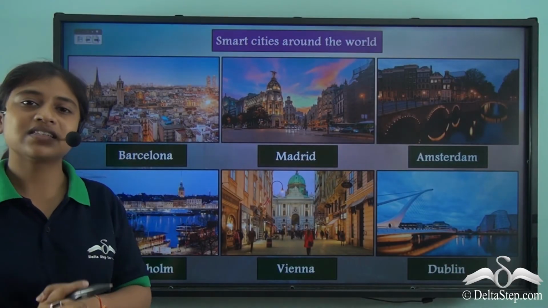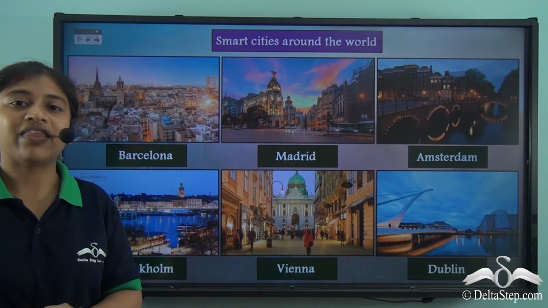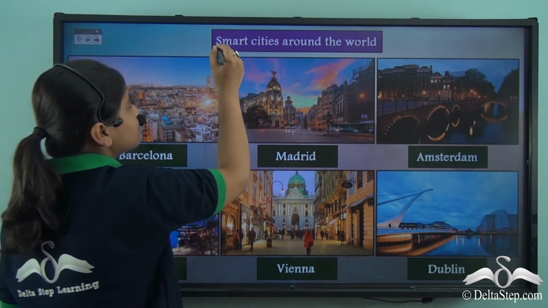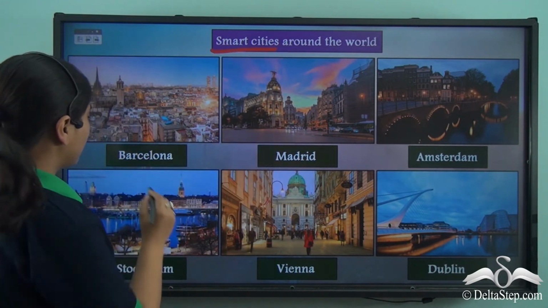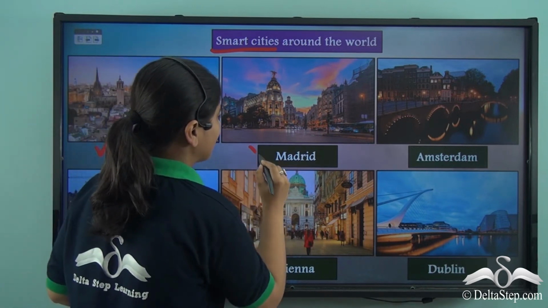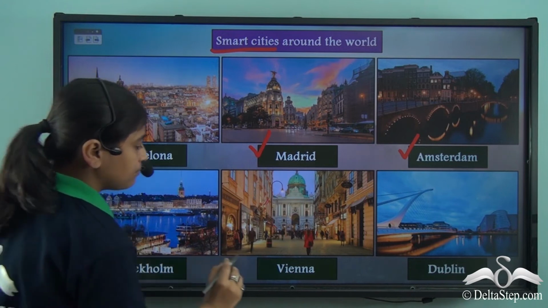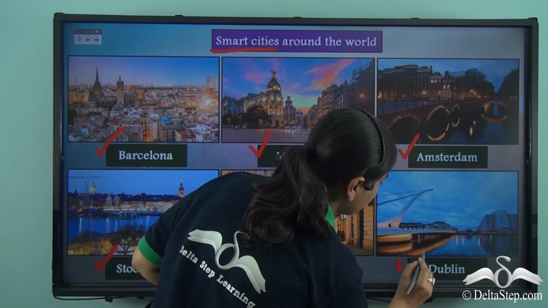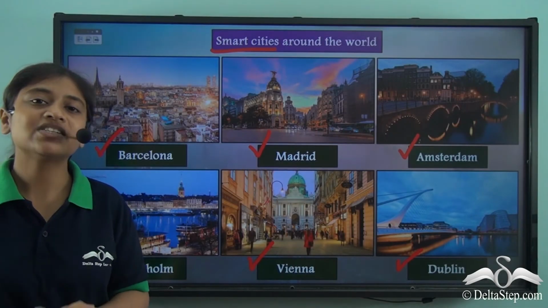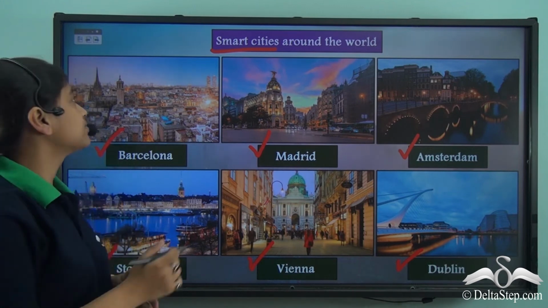Globally, some other cities besides Singapore that could be counted as smart cities are Barcelona, Madrid, Amsterdam, Stockholm, Vienna, and Dublin. So these are some major smart cities of the world.